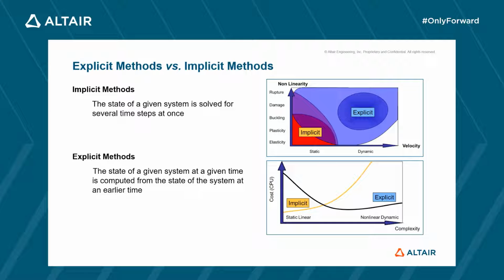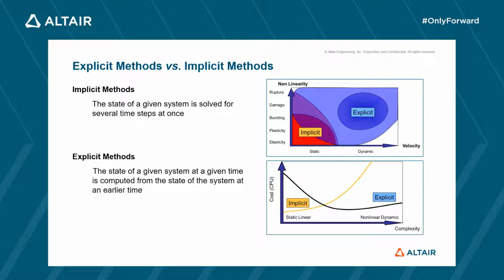In implicit methods, the state of a given system is solved for several time steps at once. In explicit methods, the state of a given system at a given time is computed from the state of the system at an earlier time. Implicit methods are well adapted to static or quasi-static problems that are linear or not too much non-linear. In those cases, large time steps can be used and CPU cost remains small.